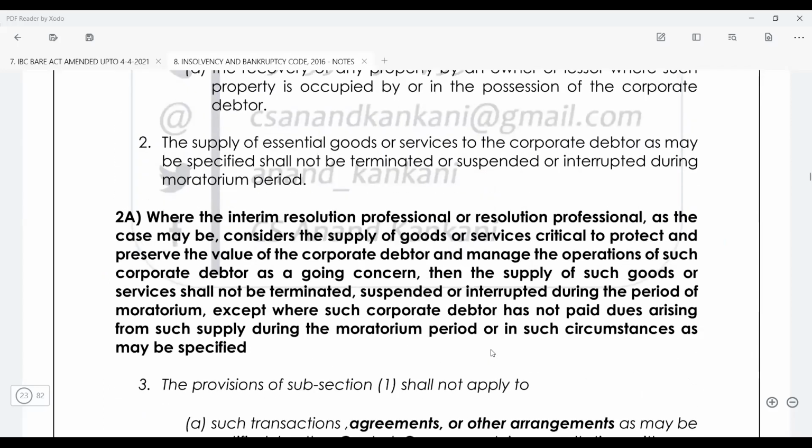Where the interim resolution professional or the resolution professional considers the supply of goods or services critical to protect and preserve the value of the corporate debtor and manage its operations as a going concern, then the supply of such goods shall not be terminated, suspended, or interrupted during the moratorium, except where the corporate debtor has not paid the dues arising from such supply during the moratorium period, or in circumstances as may be specified.